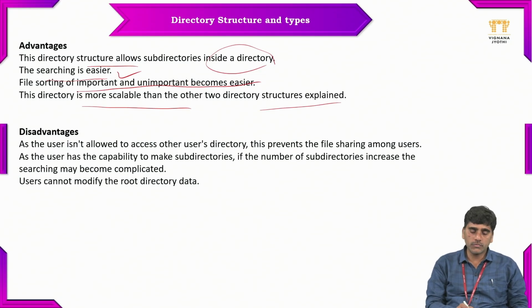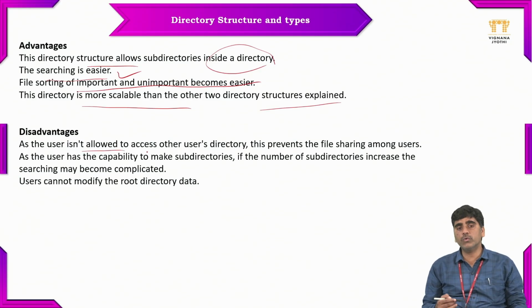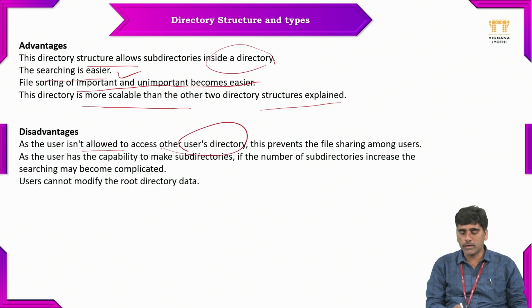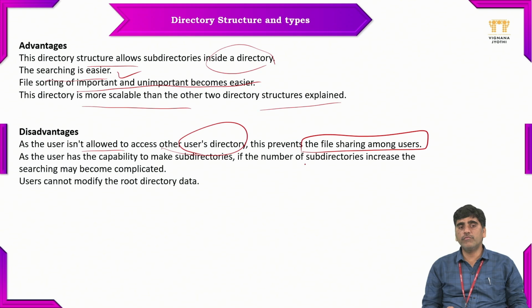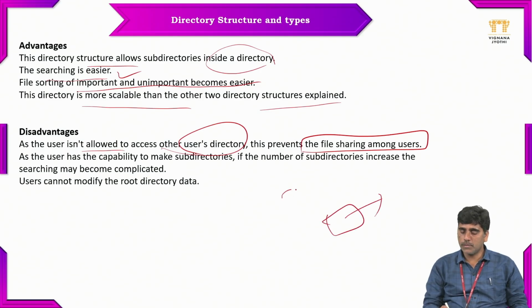And the disadvantage is what? As the user is not allowed to access other users' directories, this prevents file sharing among users. So if a user is not allowed access, file sharing is not possible, right? If we create only one directory structure, then multiple users can access the folder. But when there are multiple directories, the user is not allowed to access all the other users' directories.